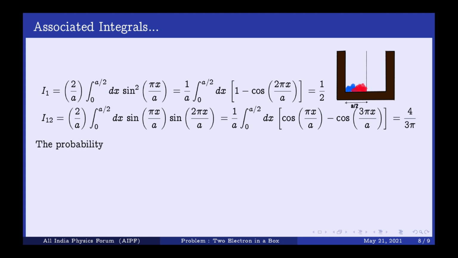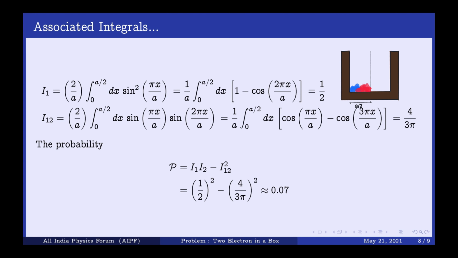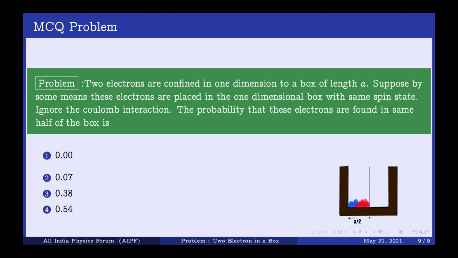These integrations are very easy, you can do that, and the probability will obviously be I1 I2 minus I12 squared. This will give you 0.07. Okay, so the answer to this MCQ problem will be option 2, and the physical interpretation is very easy. There is a very low probability that you find the two electrons in the same half of the box.